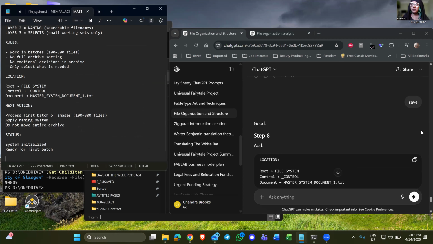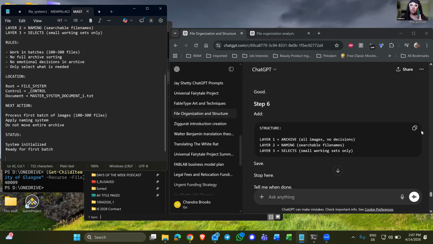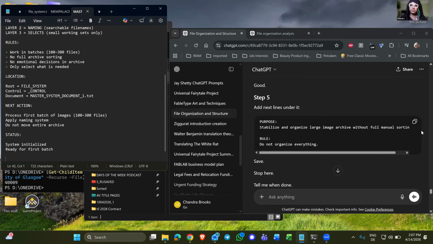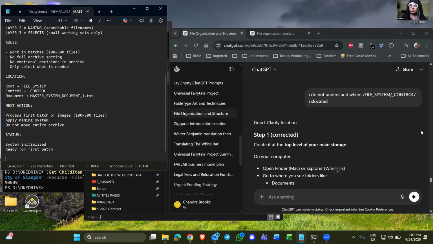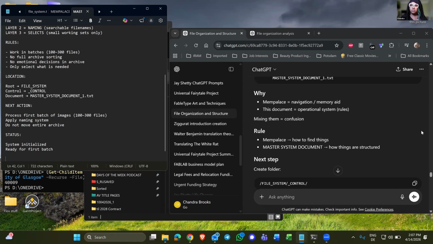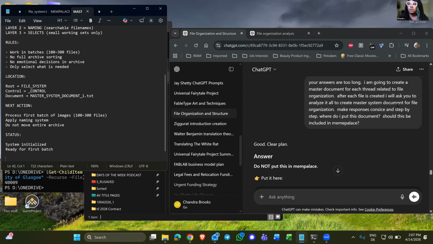Okay, so that's all fine and well, but I said that what I want to do, so I'm going to create a master document for each thread related to file organization. After each file is created, I will ask you to analyze it to create a master system document for file organization. No, after each thread, we'll put this back together.